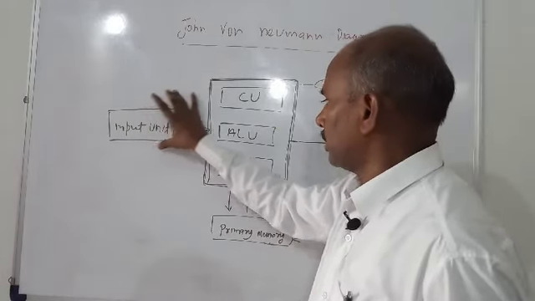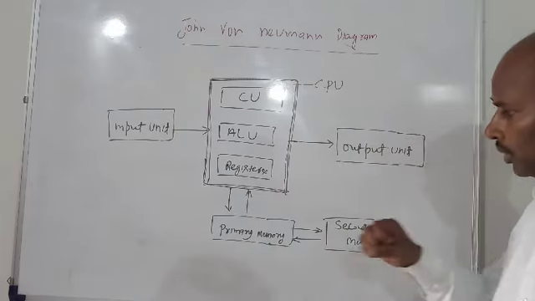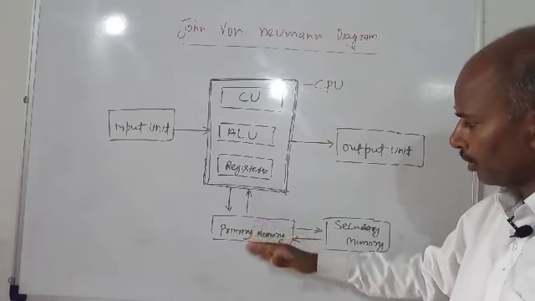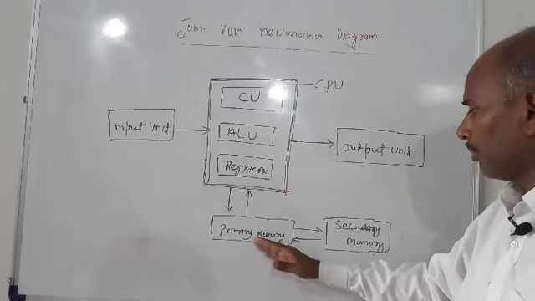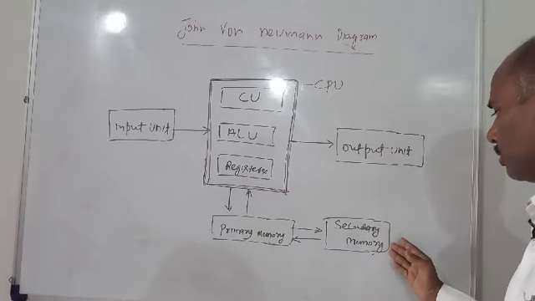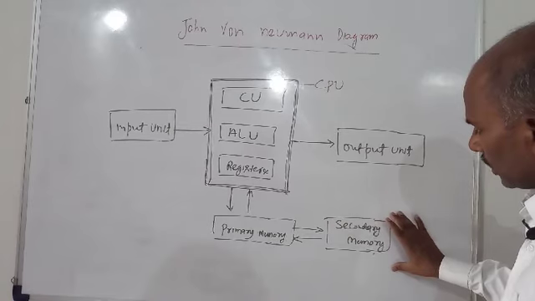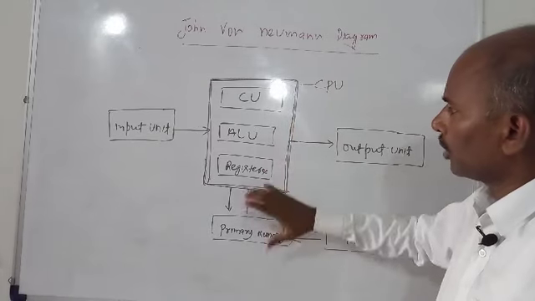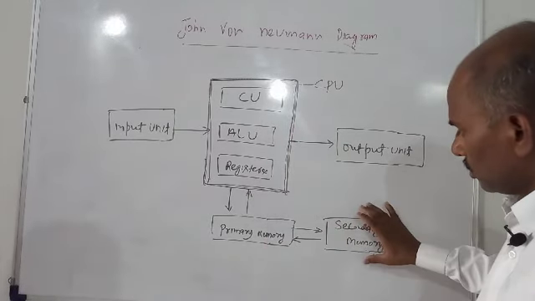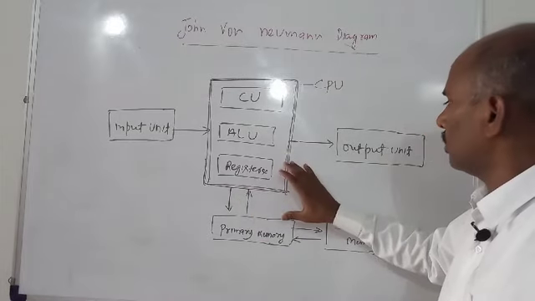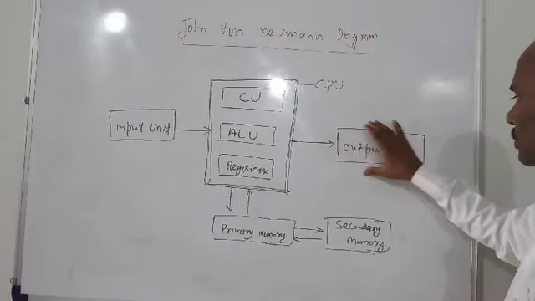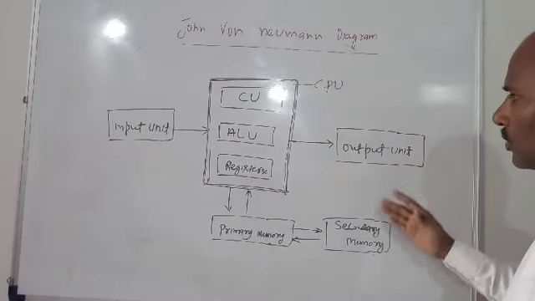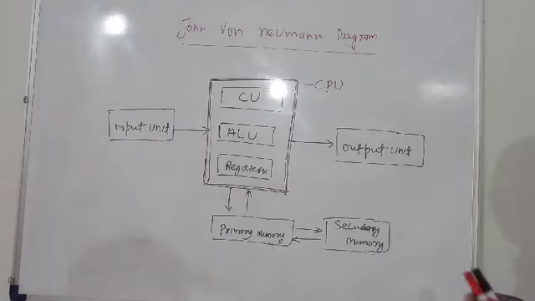When the input unit supplies the data, the CPU reads it, and you can see the primary memory. Primary memory is linked with the CPU, and primary memory is linked with secondary memory. Data is stored in secondary memory, comes into primary memory, and primary memory is connected with the computer system, and this is the entire processing of the system. After processing, we see the result on the output unit, that is monitor, that is printer. You can see this diagram is very popular.